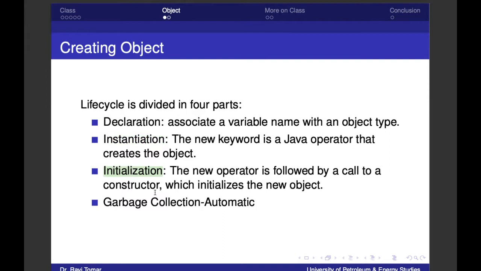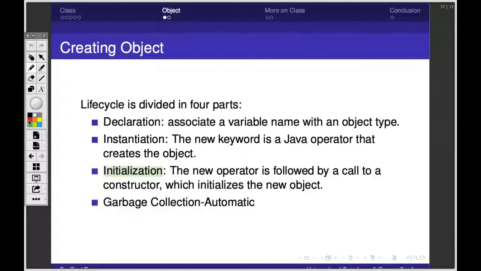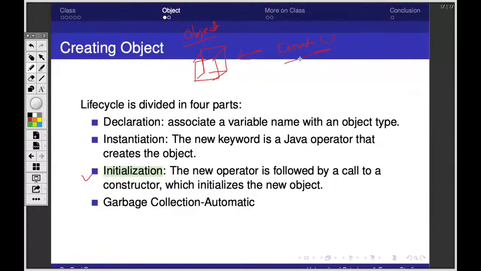Then with the help of a constructor, the new operator is followed by a call to a constructor which initializes a new object. So that is the constructor that actually builds whatever you want to build out of that particular object. Whatever 5x5 piece we received previously is the outcome of a new. This is what we call an object of the Object class. On to this, there happens an initialization, that is your constructor. It initializes it. And garbage collection is automatic here.